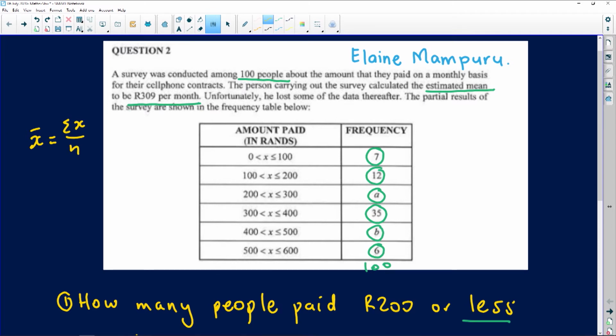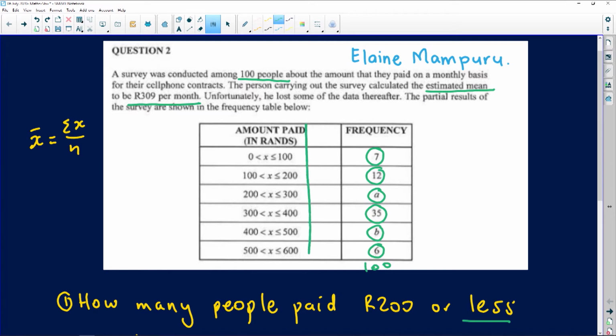But when we're talking about the estimated mean, it becomes a problem. You're not summing individual values. It will not be 7 plus 12 plus 8 plus 35 and so on. We know for a fact, this is very important, guys, that for the numbers between 0 and 100, there were 7 people that paid money between 0 and 100. But we don't know how many paid how much. So what we do is we do a terrible thing, which is to estimate.